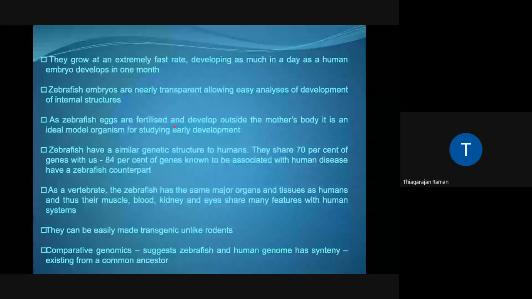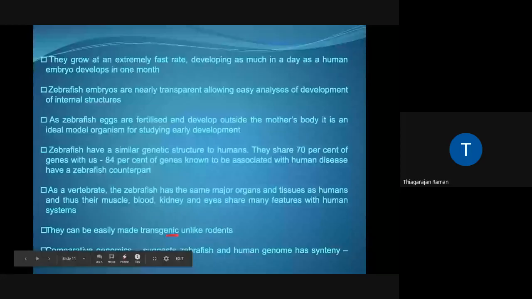Zebrafish are genetically similar to humans, and they are approximately 70% similar to the human genome. As a vertebrate, the zebrafish has some of the same major organs and systems as humans, and thus their muscle, blood, kidney, eyes, and other physiological structures share criteria which are quite common to humans. And please note, they can be easily made transgenic, unlike rodents, because taking a mouse and producing a transgenic animal out of that is a very costly affair.